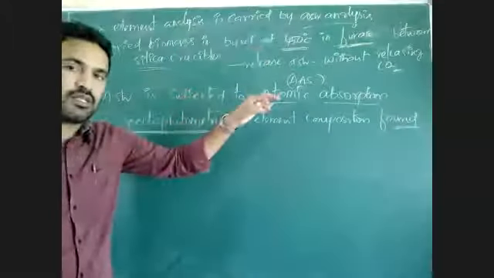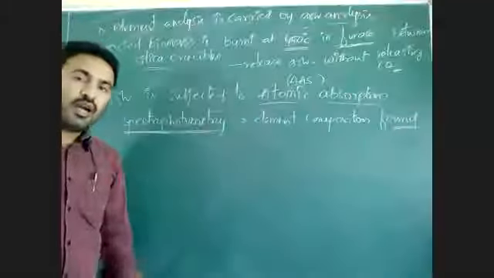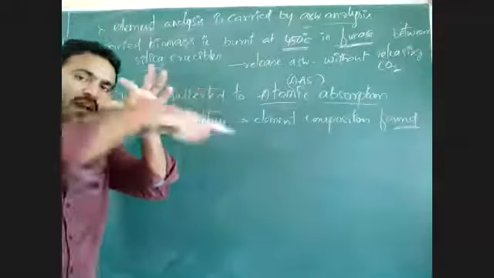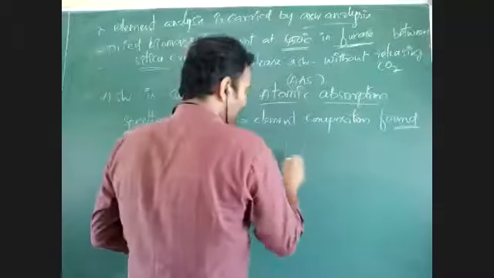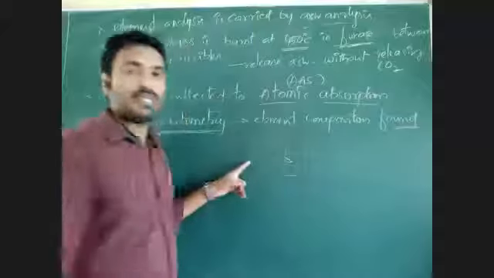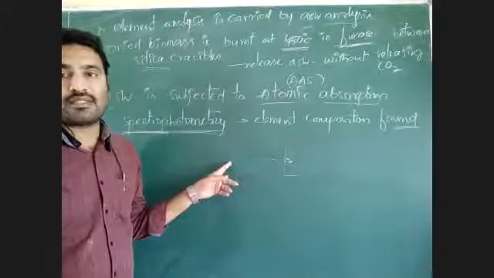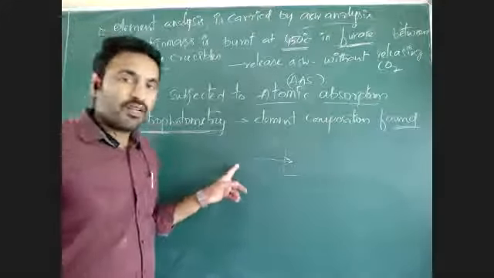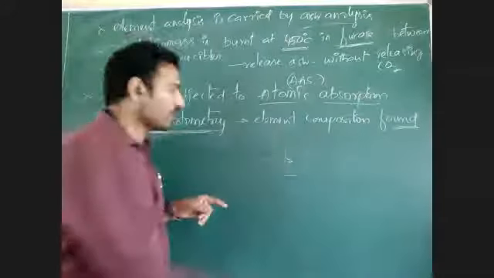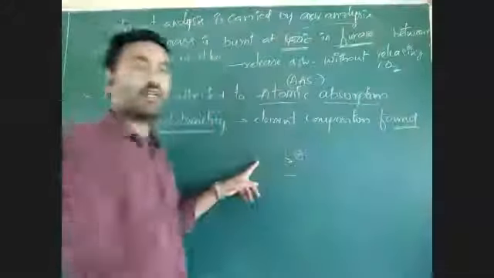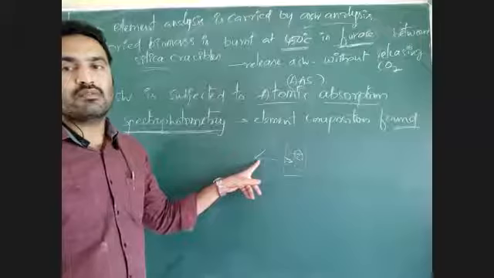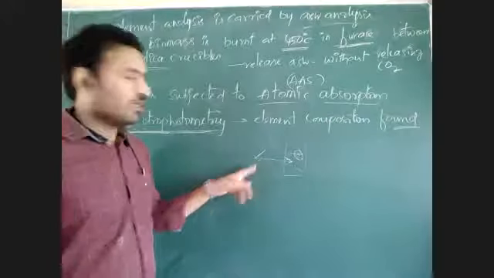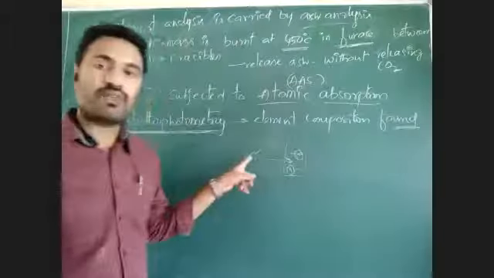What we are doing is, the ash is mixed with some solution, and through that ash solution light is passed. Light has different wavelengths, right? A particular wavelength of light will be absorbed by a particular element. Suppose carbon is there, carbon will absorb a particular wavelength of light only. It will not absorb light of all wavelengths. Suppose nitrogen is there, this nitrogen will absorb only a particular wavelength of light.